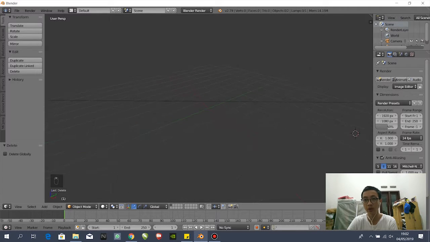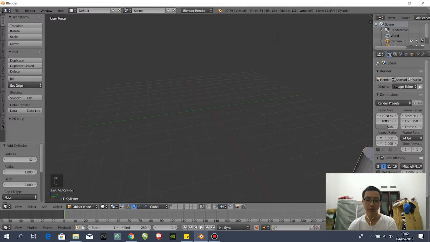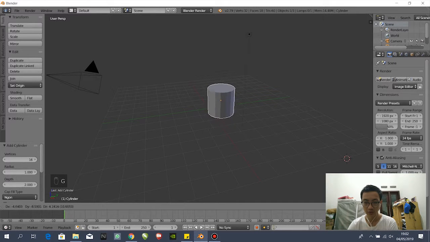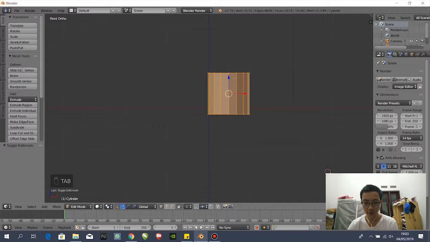Then we're going to press numpad 1 for front view, and then go to the Tab to edit mode. Okay, and then press Z for wireframe, and then select the bottom side. We're gonna stretch it by pressing G and then Z like that, and then scale it down. Then select the upper side, stretch again.